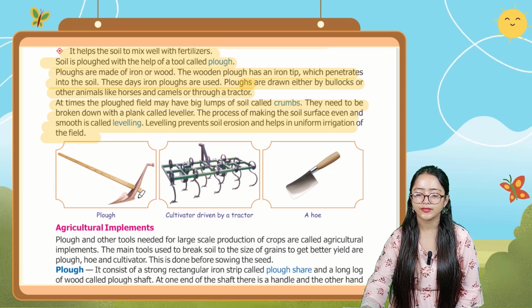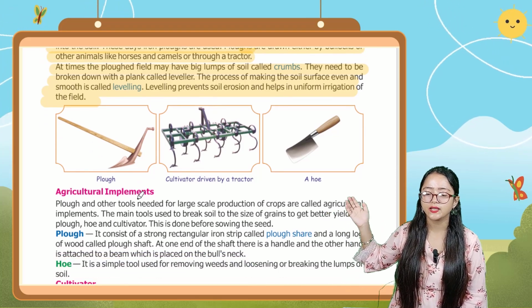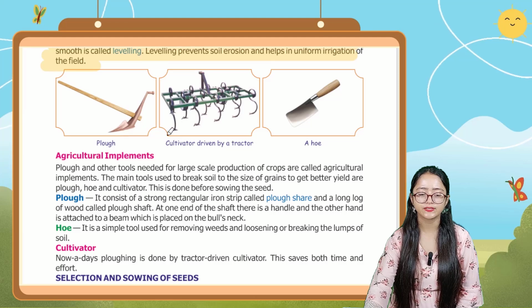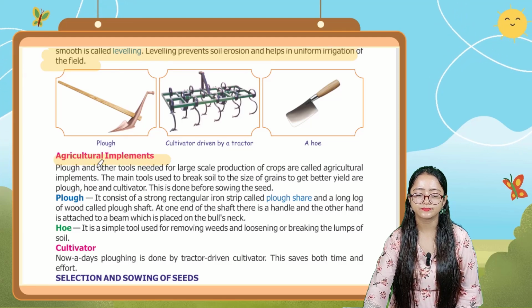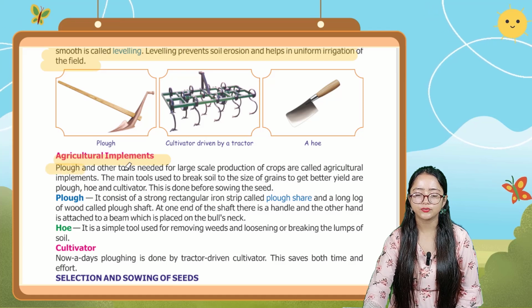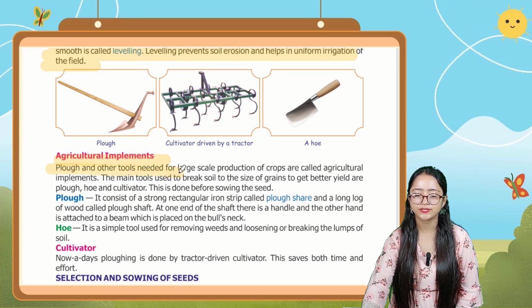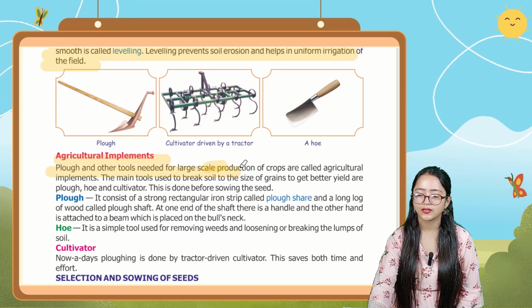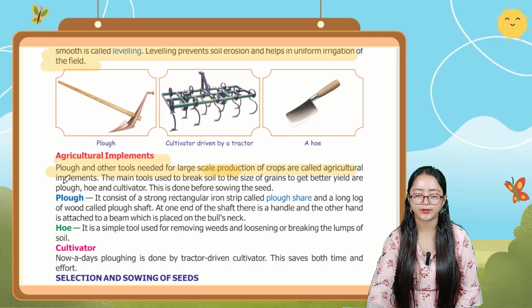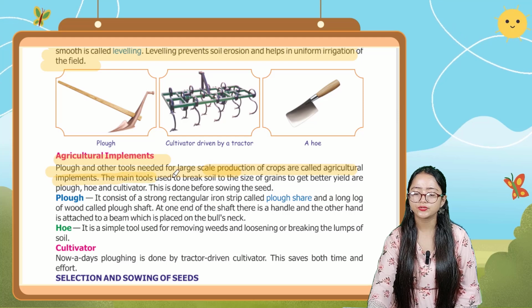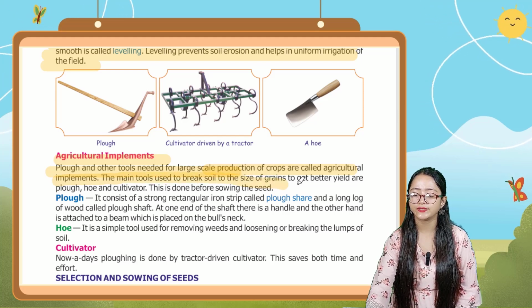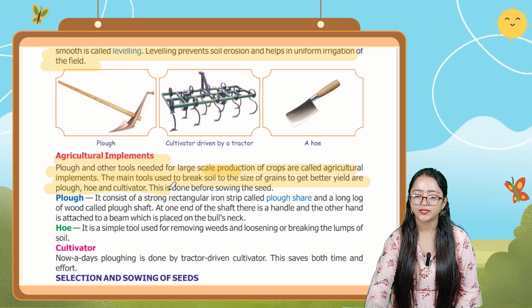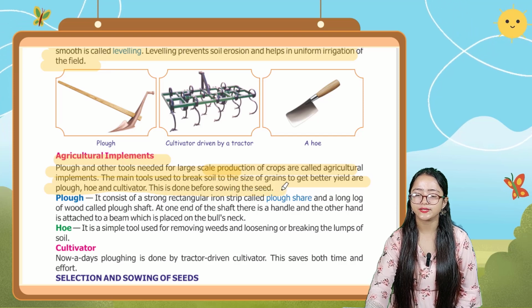Here you can see the different types of equipment. Plow, you can see a cultivator driven by a tractor, and also a hoe. Now the next one is agriculture implements. Plow and other tools needed for large scale production of crops are called agriculture implements. The main tools used to break soil to the size of grains to get better yield are plow, hoe, and cultivator. This is done before sowing the seeds.